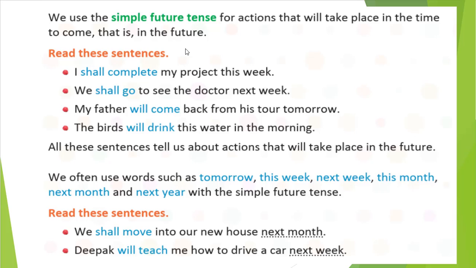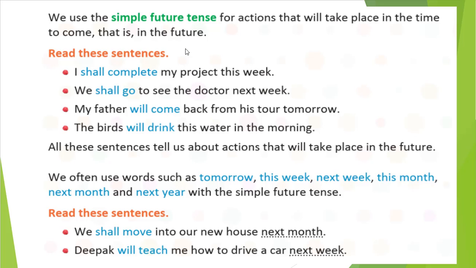You can read the sentence: I shall complete my project this week. So by this week you will complete. You have not completed in the past, you have not completed in the present also. You will complete, right? So I shall complete my project this week. We shall go to see the doctor next week. My father will come back from his tour tomorrow. The birds will drink this water in the morning.